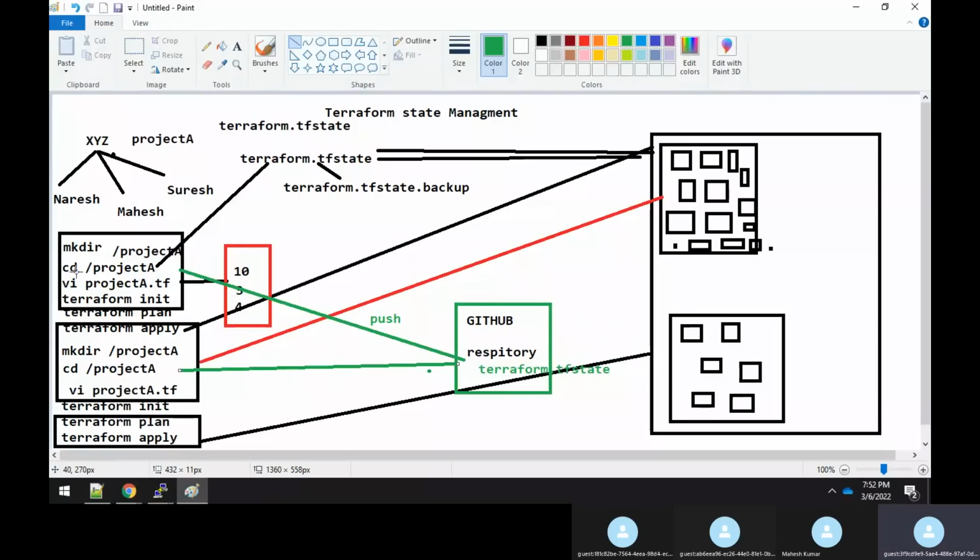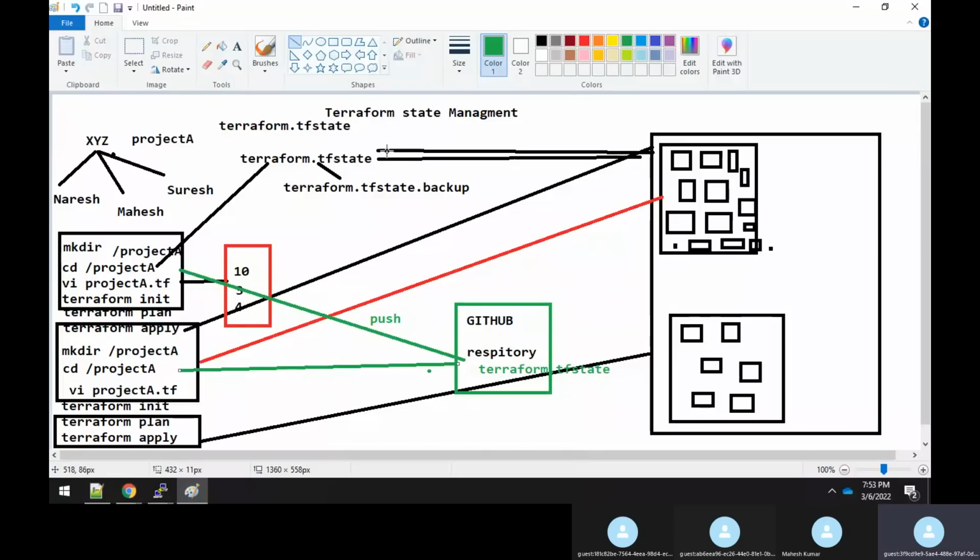Or else assume that all three people, Mahesh, Naresh and Suresh, have updated the terraform.tf file and applied it. And finally they get the Terraform state file at the same fraction of a second. If they are pushing it, Git will allow all the pushes to happen. It means you have the freedom to push at any point of time. Assume that all three users are doing the push. So let us understand that first Naresh will do the project.tf. He'll do it first.